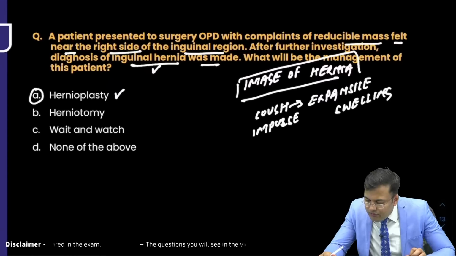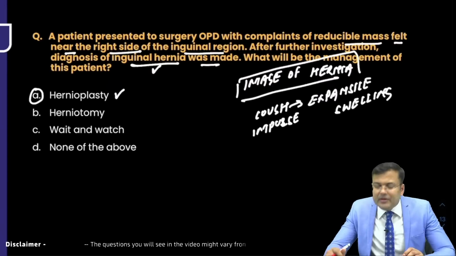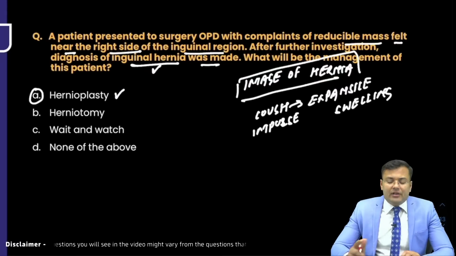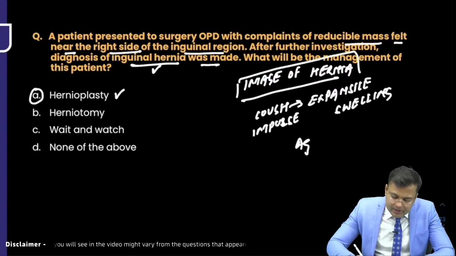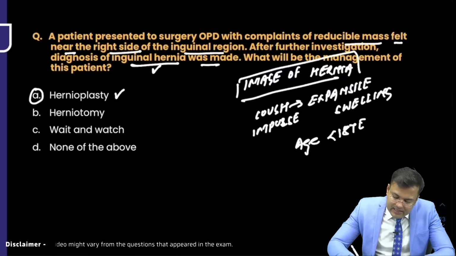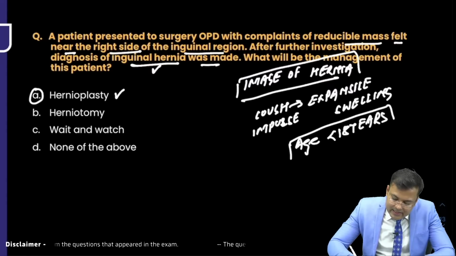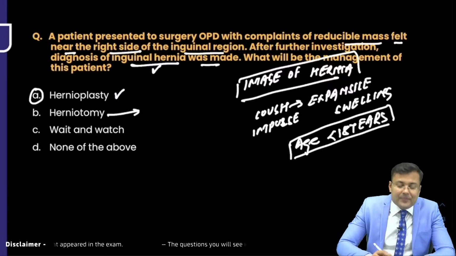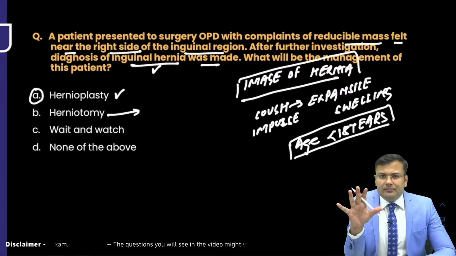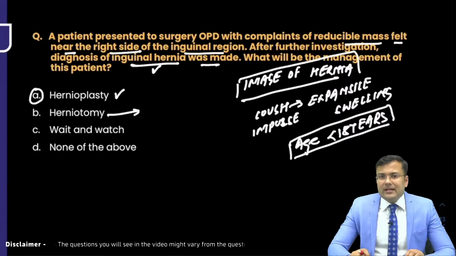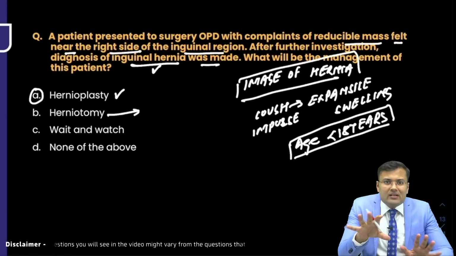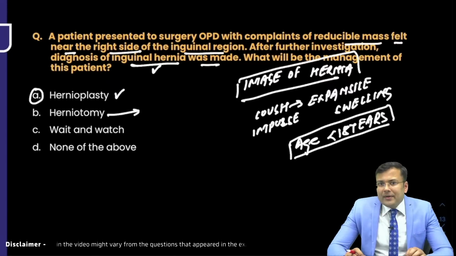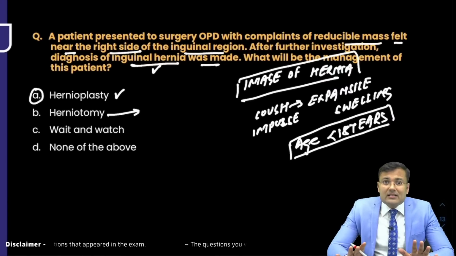Dr. Dive, sir, it was a small boy's image. If age is mentioned or if it's a small boy, means if in the image the age of the patient appears less than 18 years, in that case the answer would be herniotomy. So if nothing is mentioned, in that case you mark hernioplasty. And specifically, if you can see the body parts, if you can see the testis, penis, you can understand that, okay, it's a small boy. In that case, the correct answer would be what? Herniotomy. Otherwise, the correct answer is hernioplasty.